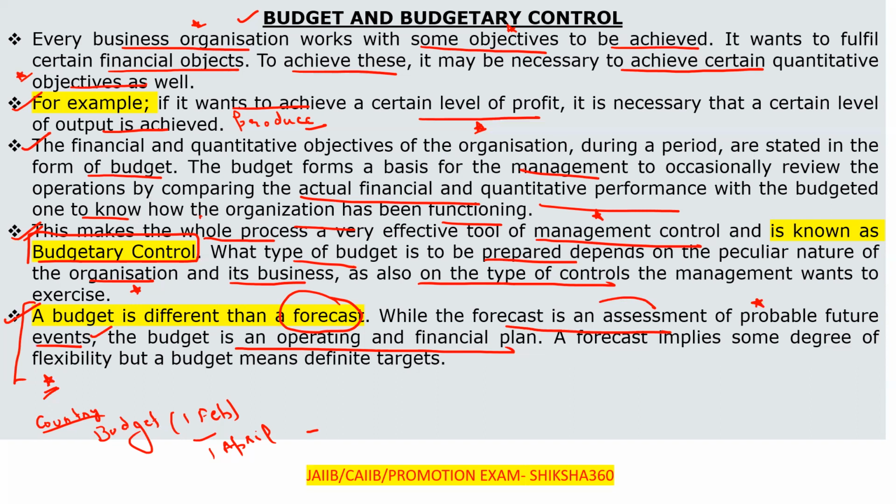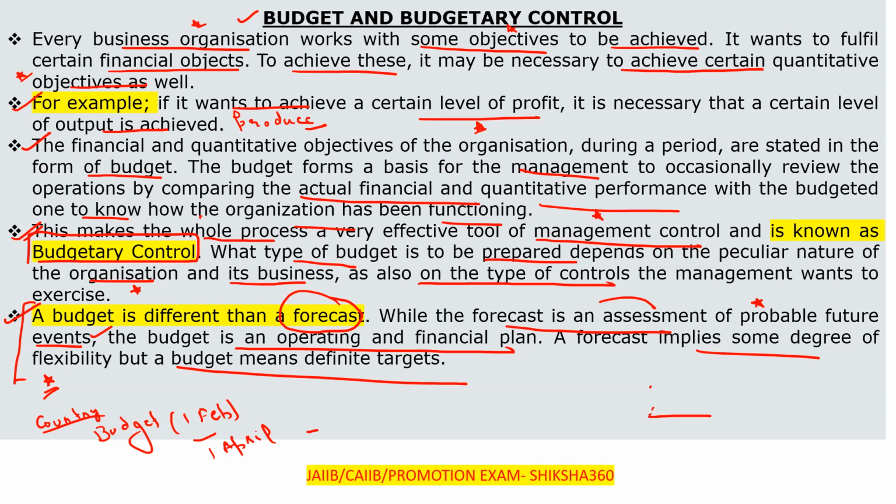Further, a forecast employs some degree of flexibility. On the other side, a budget means definite targets. A forecast implies some degree of flexibility, because we can imagine that this will happen at that time. On the other side, a budget means that with this much target we have to achieve it up to this much time.